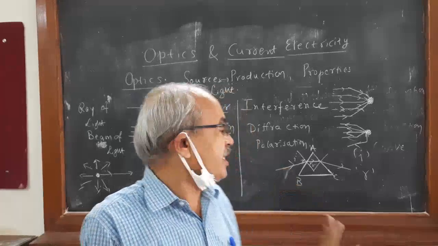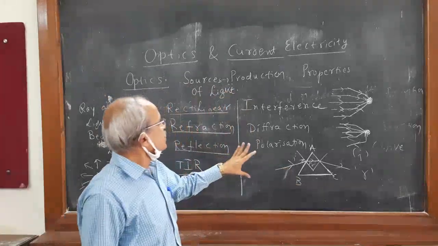Therefore drawing diagrams is equally important in optics.